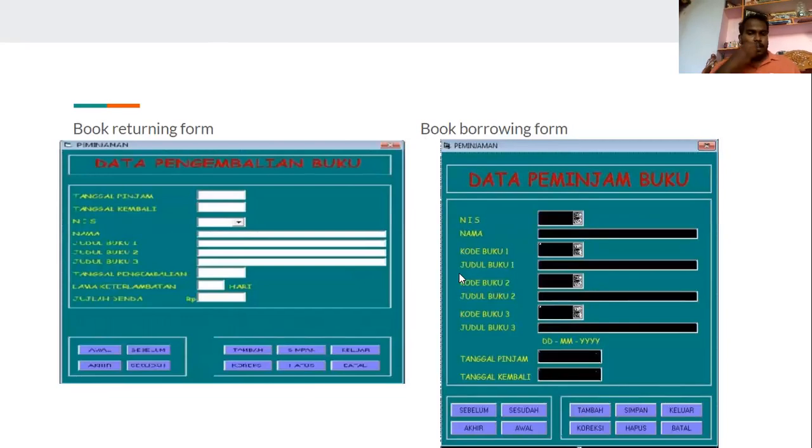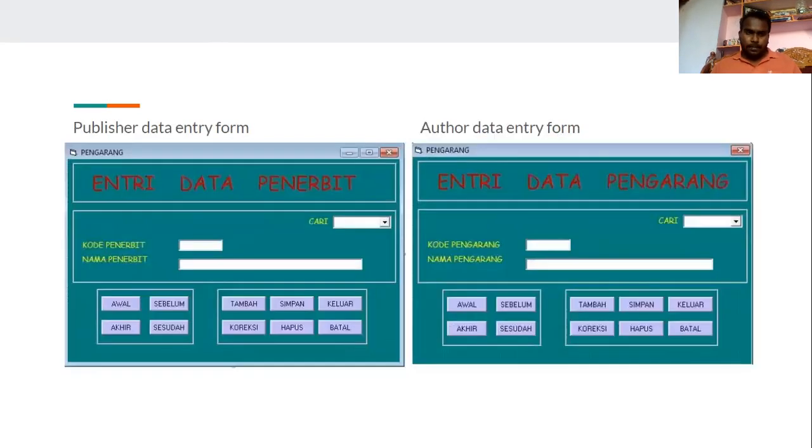And we should enter the name, the book details, the author details, and so on. And we need to enter the data in the publisher data entry form and the author data entry form. So this is a case study of the library application.